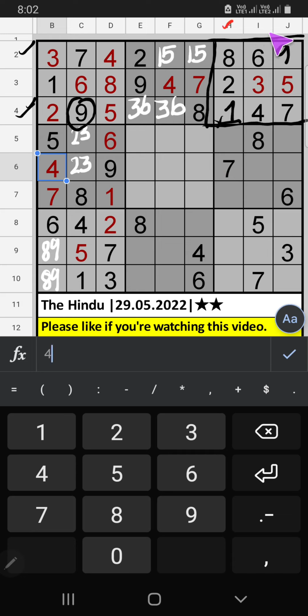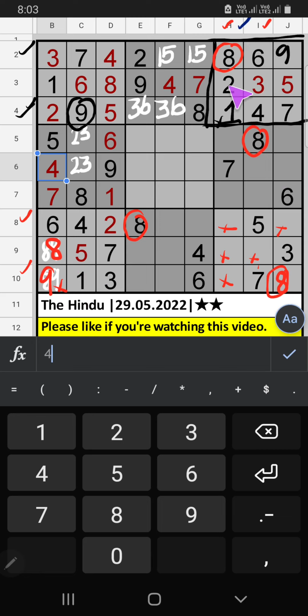Column H, column I, we have 8. 8th row also we have 8. So 8 can't come in these cells. Then 8 is confirmed here. 10th row we have 8. So 8 can't come in this cell. 8 is confirmed here. Then 9 is here.